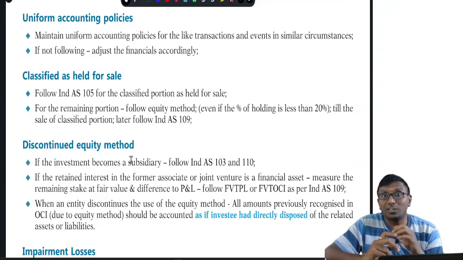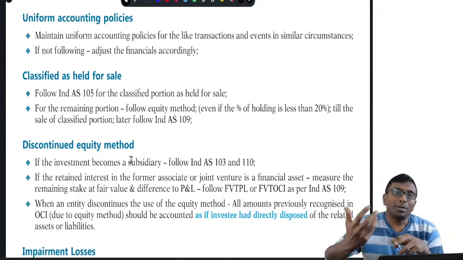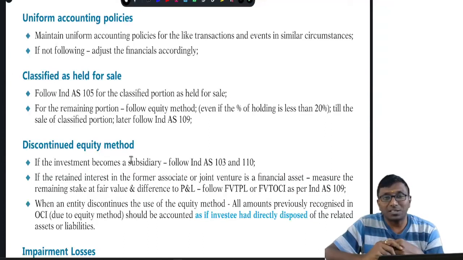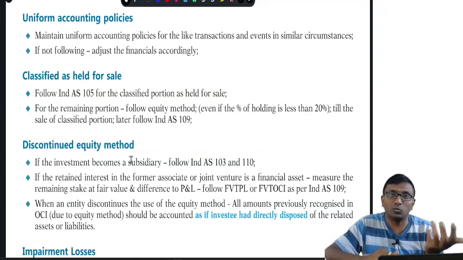Discontinuation of the equity method. When do you discontinue? Suppose I have a 30% stake and I purchase another 25%, then it becomes 55% and I get control over it. Or I may have 30% and sell off 15%, so it becomes 15%, and I lose significant influence. Whatever the reason, if you lose significant influence, you don't need to follow the equity method in the consolidated financial statements from then onwards.